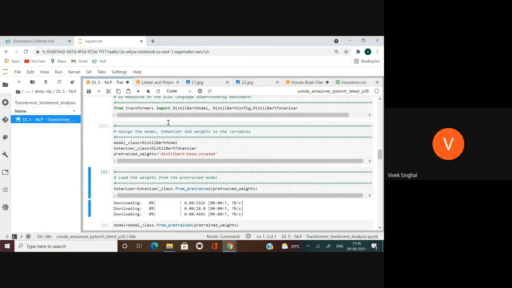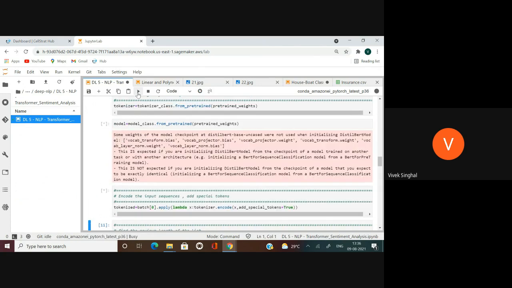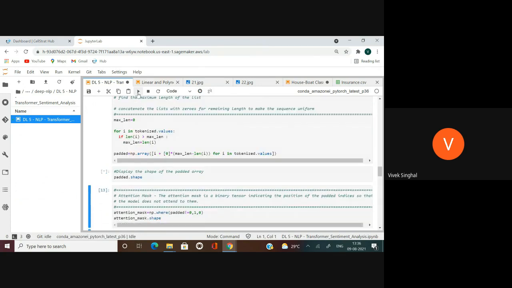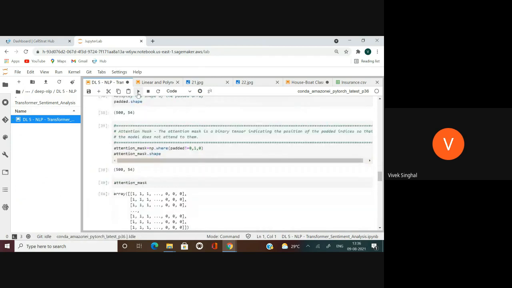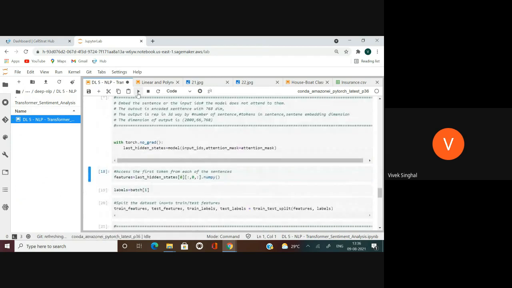I'm using the DistilBERT model from Hugging Face Transformers, which is a popular library for NLP models. So I'm running this model now using transformers.